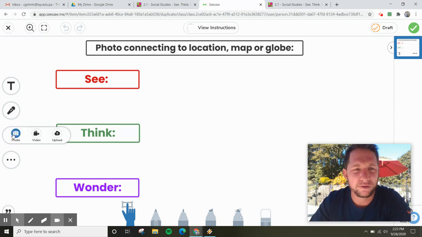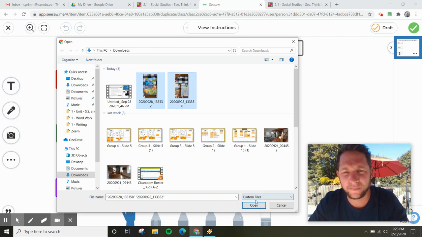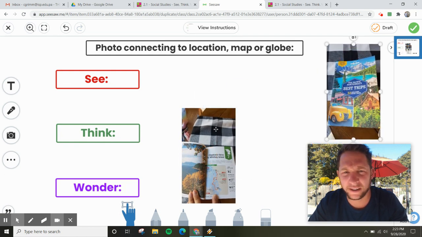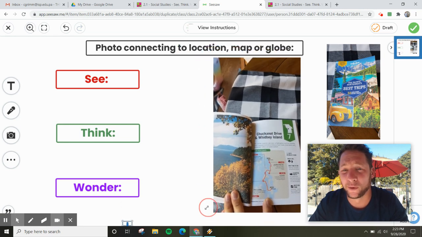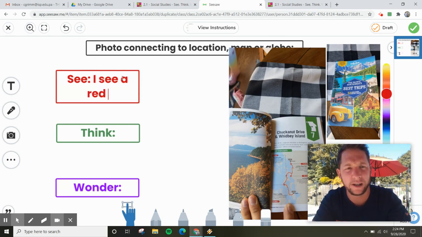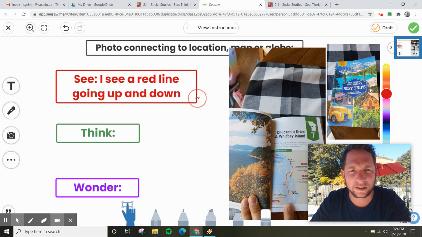Well, I have two photos that I took from a book in my home that I'm staying at right now. So I'm going to upload those photos. It's a travel book. This is connected with a map. It's connected with location. I'm going to do this similar to our first activity: I see, I think, I wonder, but with my own personal picture. So what are the things that I see on here? Well, I see that there's a red line going up and down. That could be my C. Make sure that it fits and looks nice.